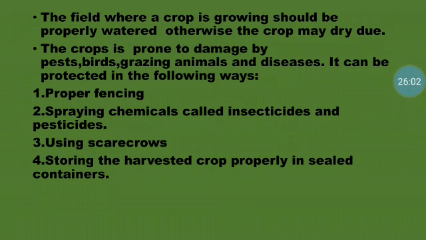And at last, after we do the harvesting and all, we get the crop, isn't it? That time the crop has to be properly stored in sealed containers, to avoid any type of insects entering and eating. Or when rain comes also, if you don't have proper containers, what happens? All the water gets inside the crop and it will spoil the crop, isn't it? So it is very necessary to use proper sealed containers.